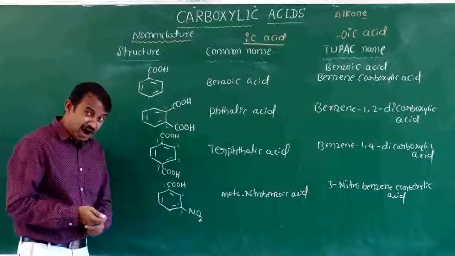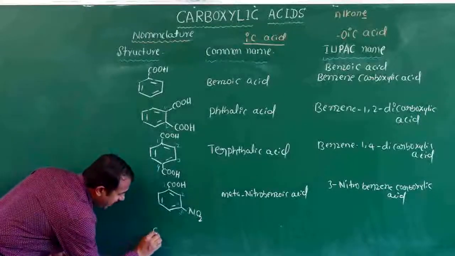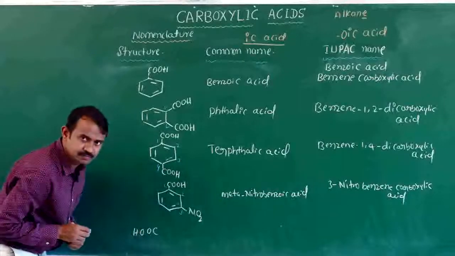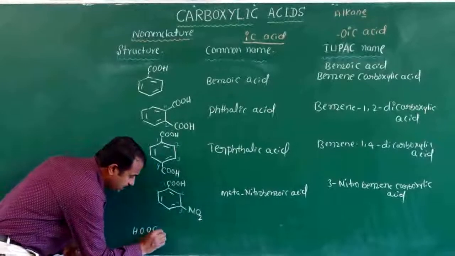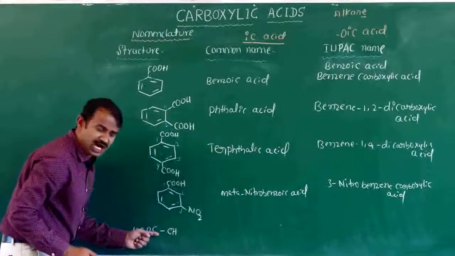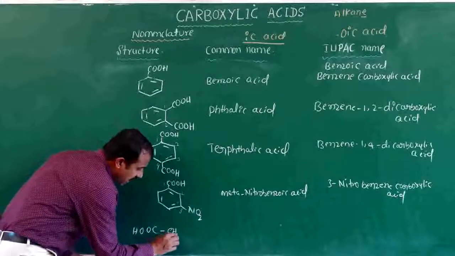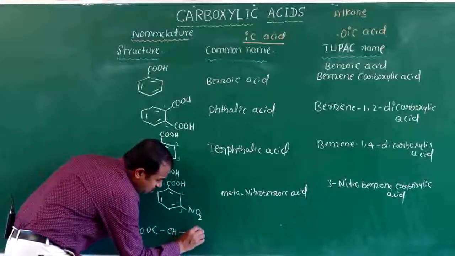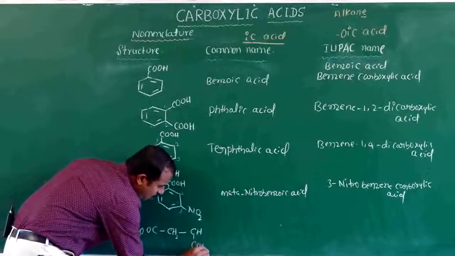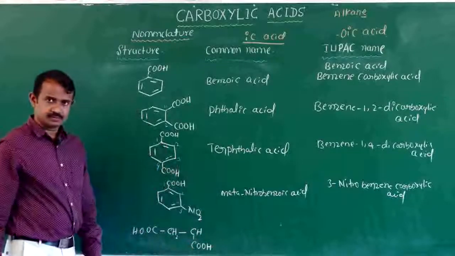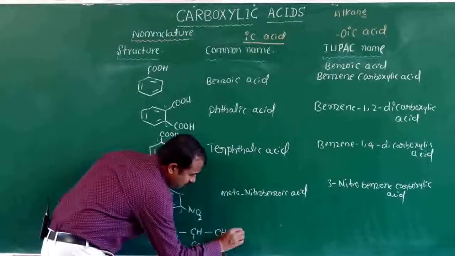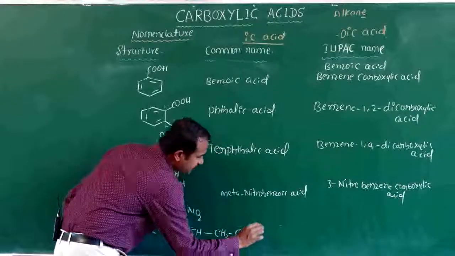In aliphatic compounds, sometimes what will happen: here COOH, a one-carbon compound, attached with CH2, COOH. The next compound is also CH2, COOH.